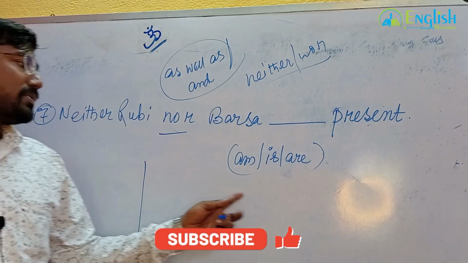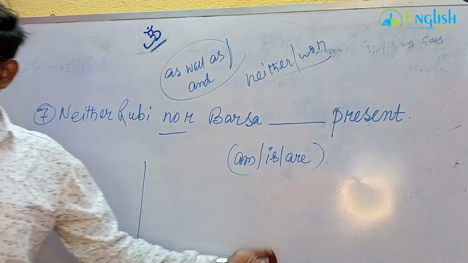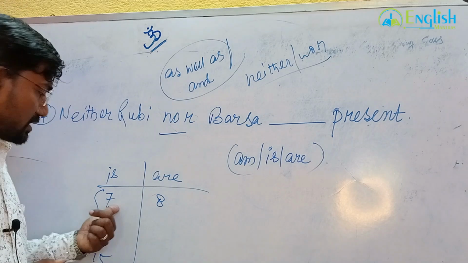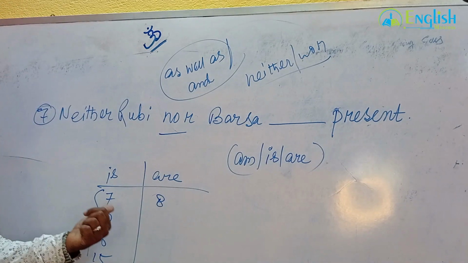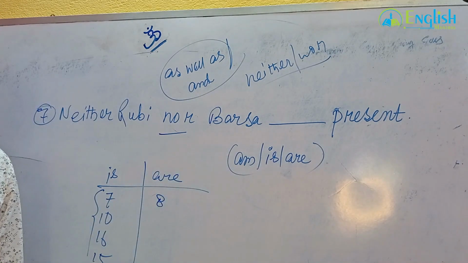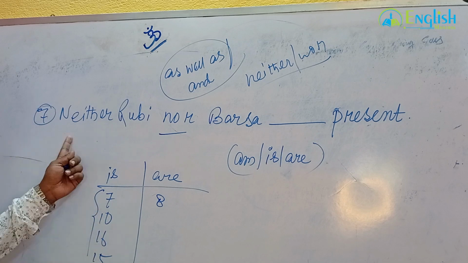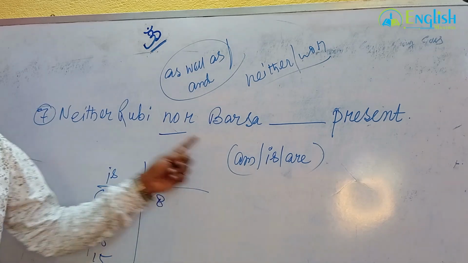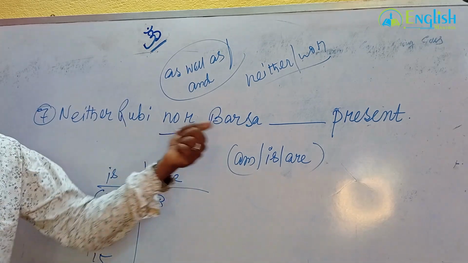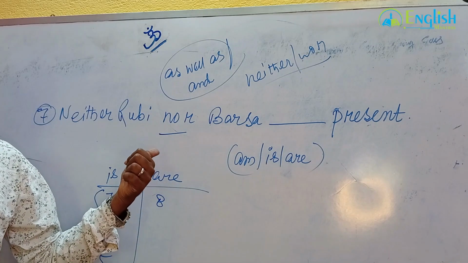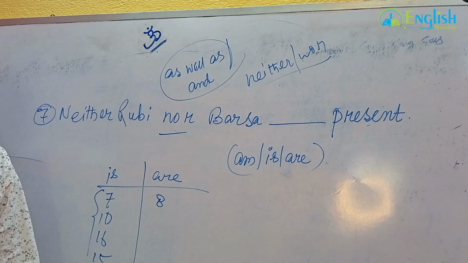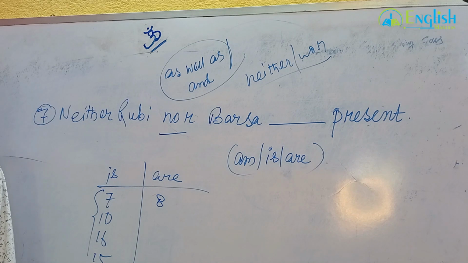I have written it just as an example, because of the B word and the other set. Okay. Who has said is, number 7? Explain why it will be is. Neither Ruby nor Barsha. 1 and 2, so a plural number has come. They both did not come. They both are not present.